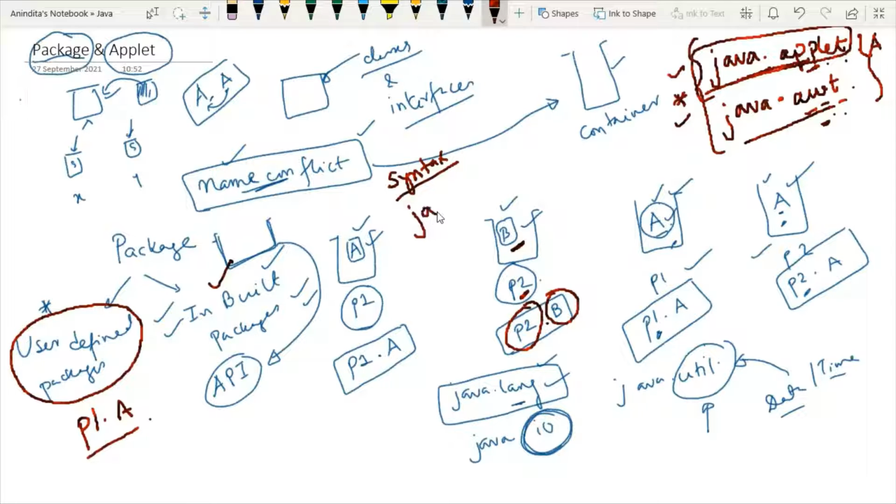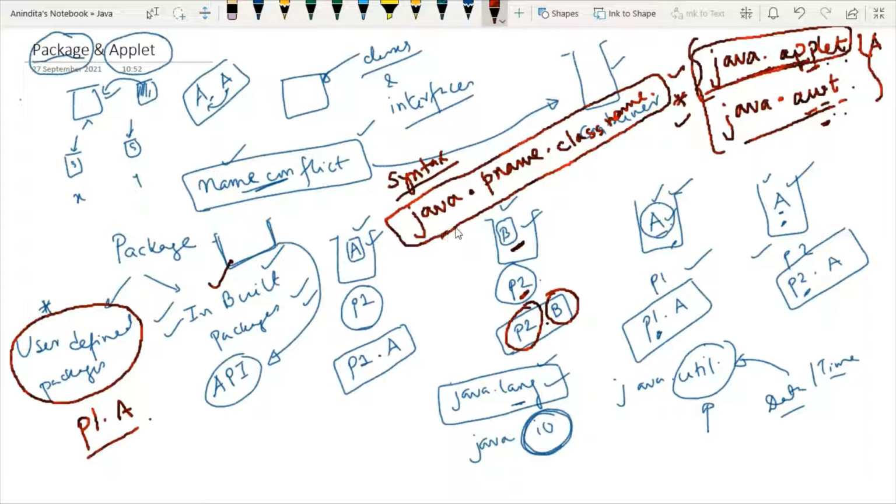First you write java, then dot, then the package name, then dot, and then the class name that you want to use in your code. So this is how a built-in package will be used in your code.